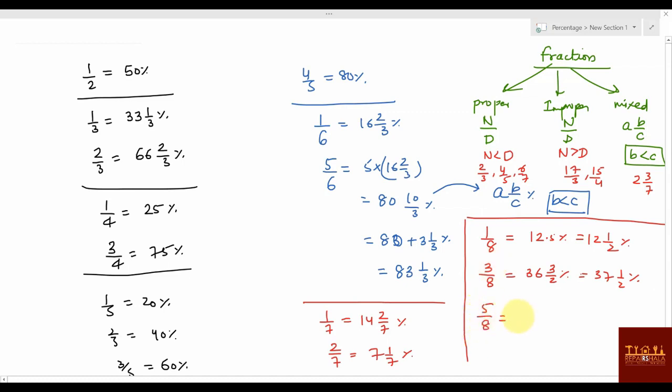5 by 8, directly I'm writing the values now. That is 62 1 by 2 percentage, or you can say 62.5 percentage. Okay, so these are the values, and these values are very important. Now check 1 by 12 value. What is 1 by 12 value? 1 by 12 value is 8 1 by 3 percentage, and then the next important values will be 7 by 12,